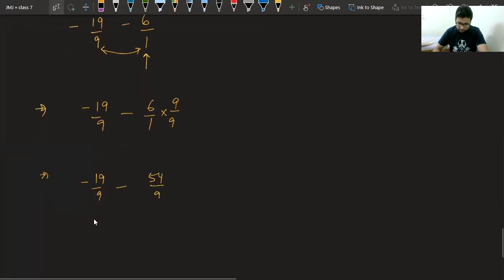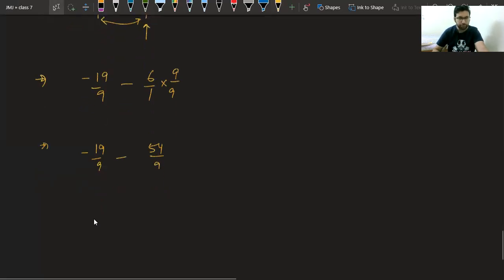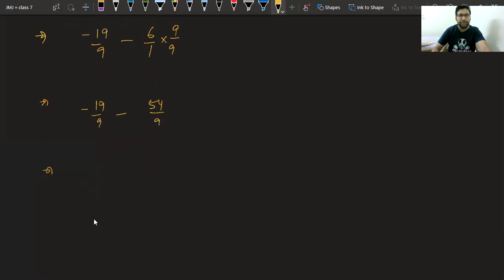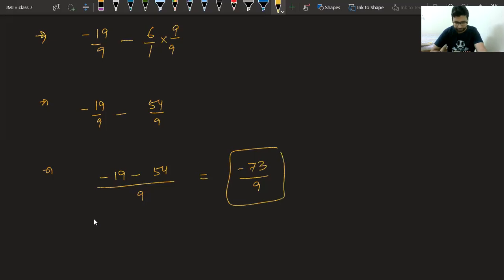Sir, there is no need of 1, so we can do directly also. Yes, beta, you can do directly also. No issue. So now take LCM of 9, minus 19 minus 54, and the answer is 9 plus 4 is 13, 5 plus 1 is 6, 7, minus 73 upon 9. This is the answer.